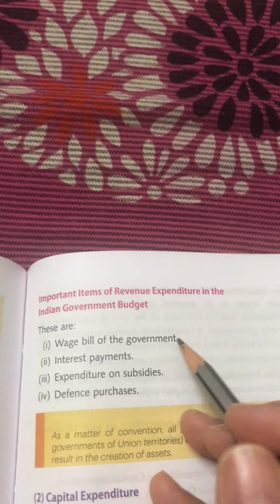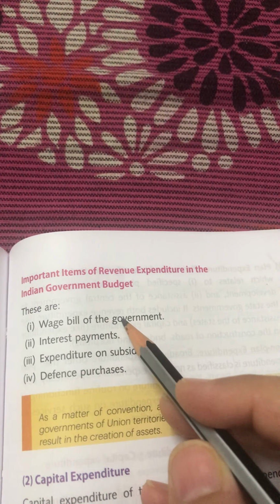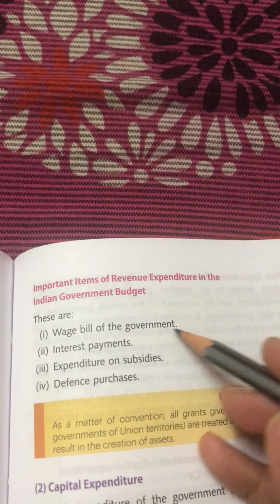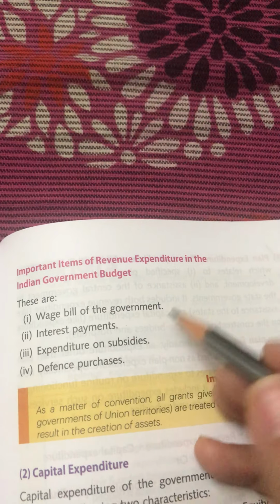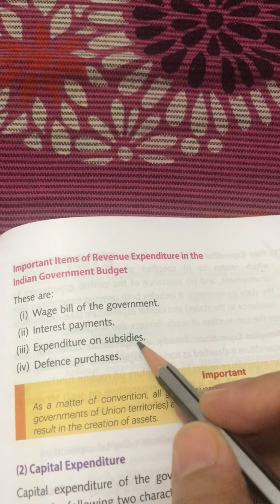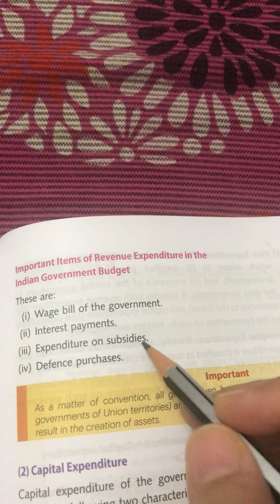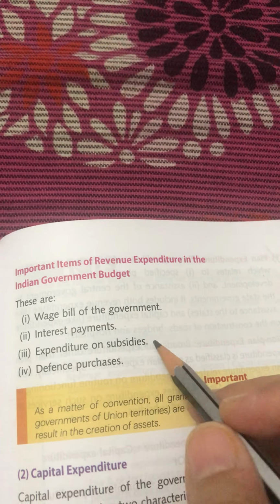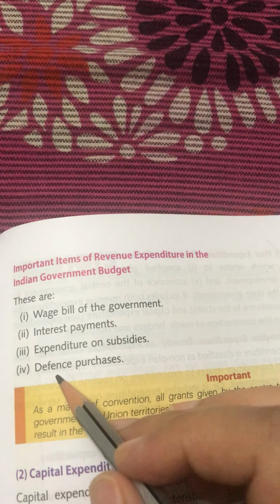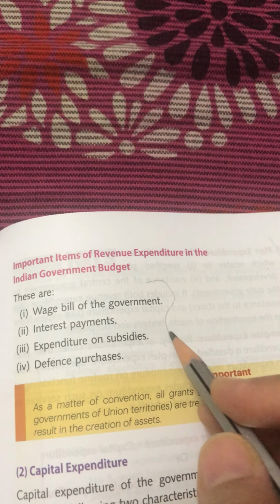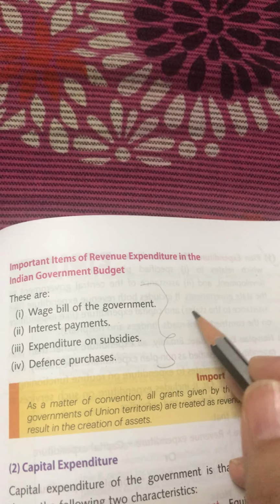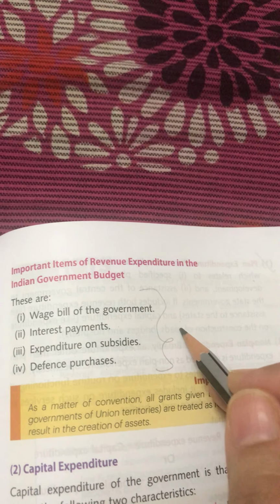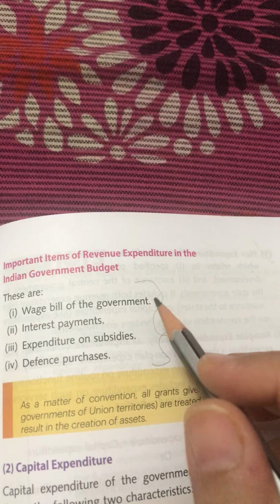Now, there are some examples given of revenue expenditure. Wage bill of the government, whatever wages the government is going to pay. The interest payments, if you're taking any loans and you're paying interest. Expenditure on subsidies, the different types of subsidies the government is going to give, that is an expenditure. Defense purchases. So in all these cases, children, what do you see? It is not creating any asset, nor is it reducing any liability of the government. So that is your revenue expenditure.